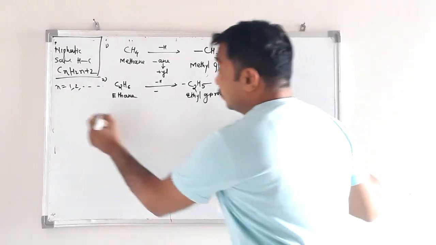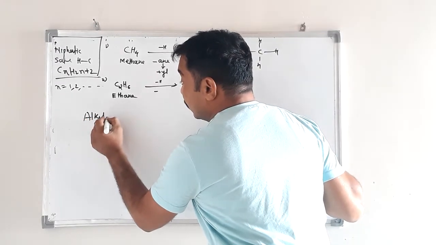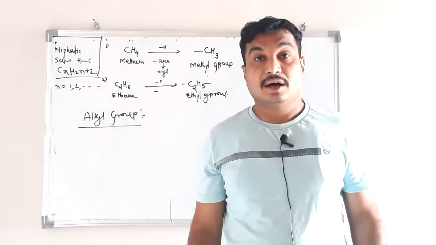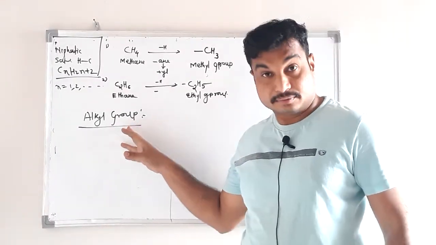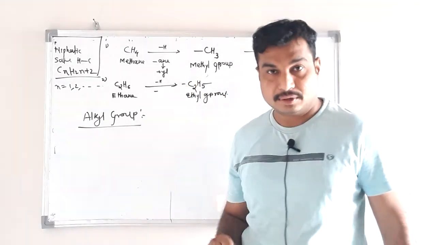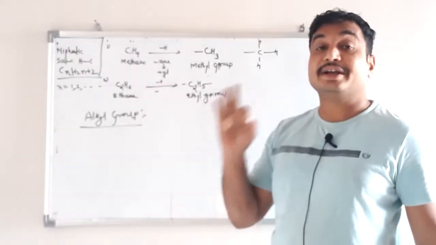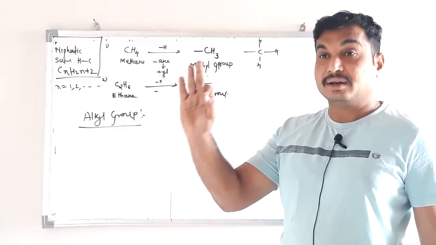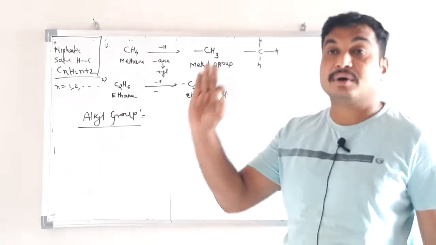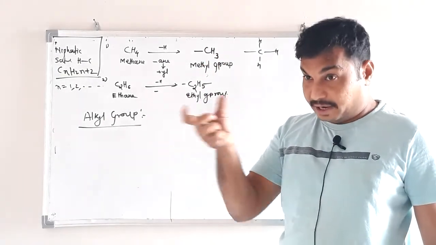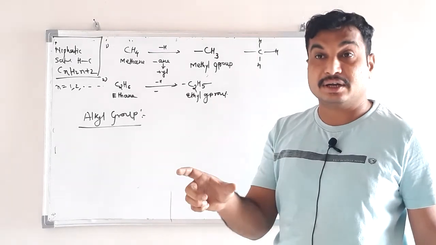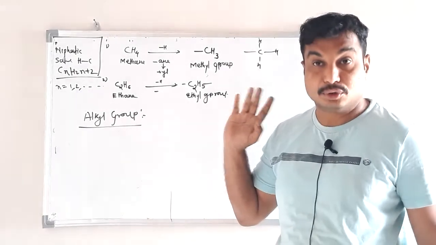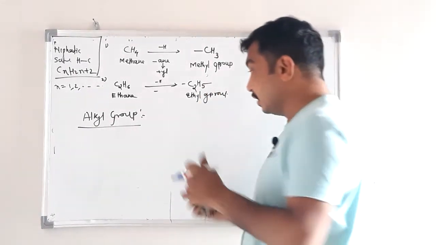So what is an alkyl group? An alkyl group is a chemical moiety. It is a group of atoms obtained, very simply, by removing one hydrogen atom from an alkane. The remaining portion after removing one hydrogen is known as an alkyl group. Okay, very simple.